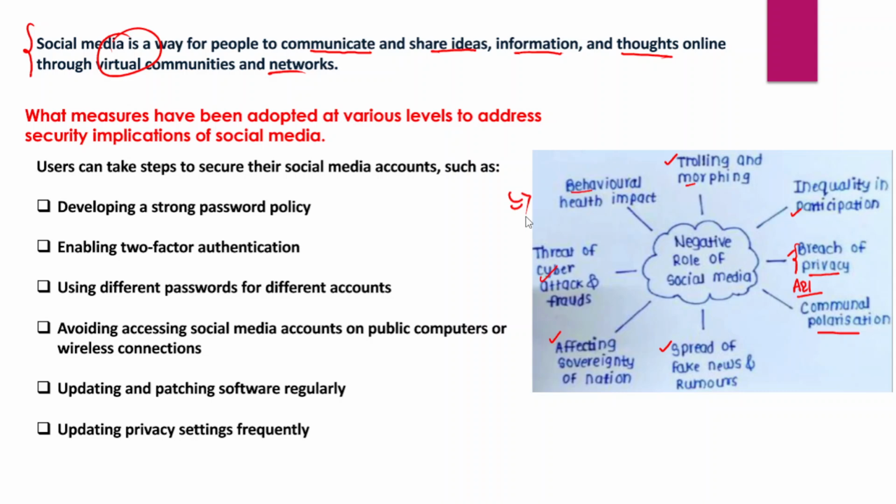So PIB, Press Information Bureau, has become a fact check unit, right? So therefore, what are the measures which have been adopted at various levels to address the security implications of social media? So in fact, users can take steps to secure their social media accounts, such as developing a strong password policy. So need to have a strong password, enabling two-factor authentication, using different passwords for different accounts. So these are all the measures that can be taken at the individual level to address security implications, right?